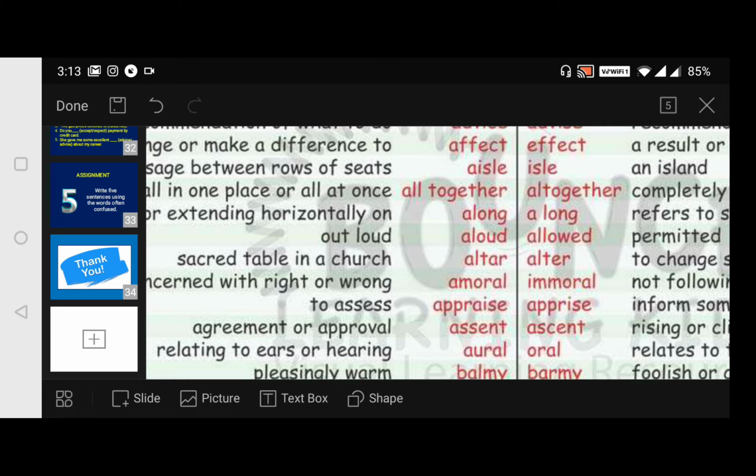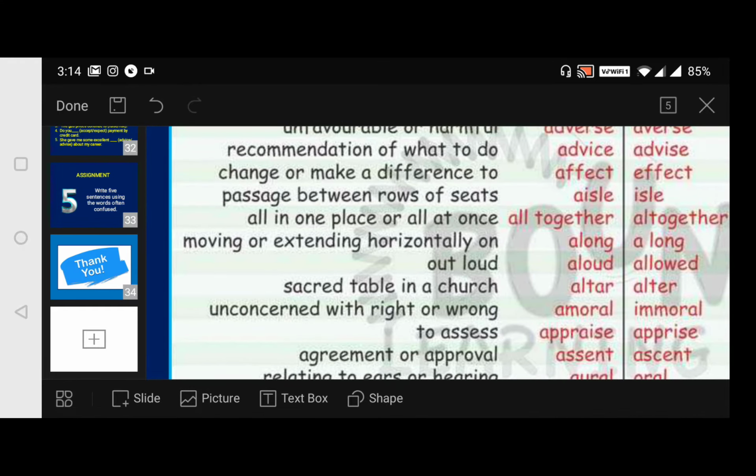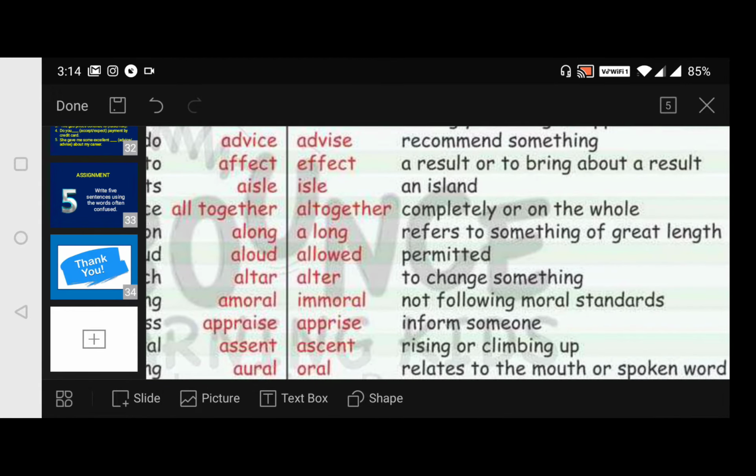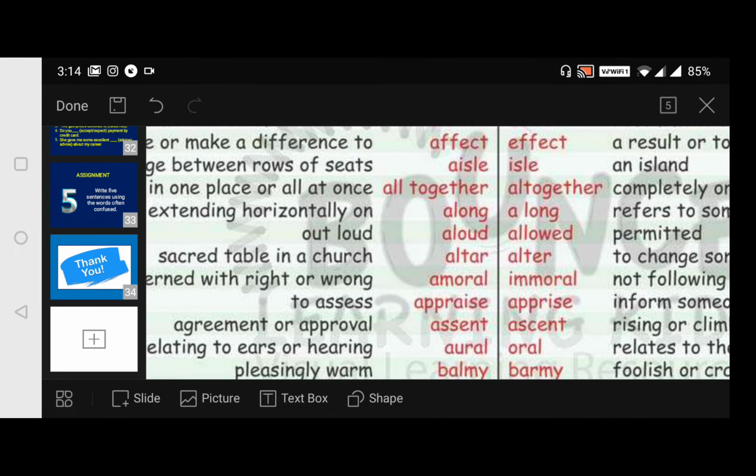If there is some space between all and together, so there are two words, the spelling is the same, but an additional L is inserted here. If it is like this, all together, it means all in one place or all at once. And coming to altogether, it means completely or on the whole. Altogether I have completed. Altogether I can say that. So altogether means completely or on the whole.